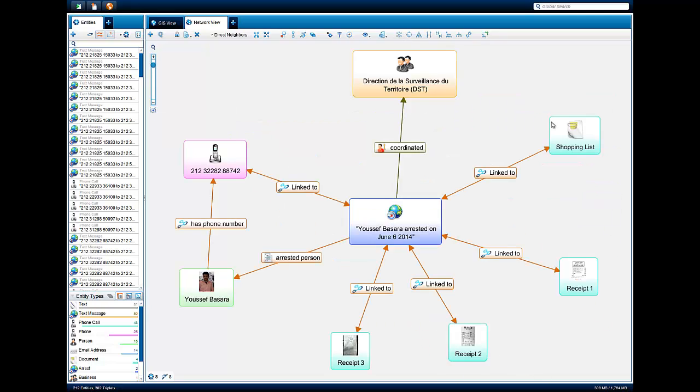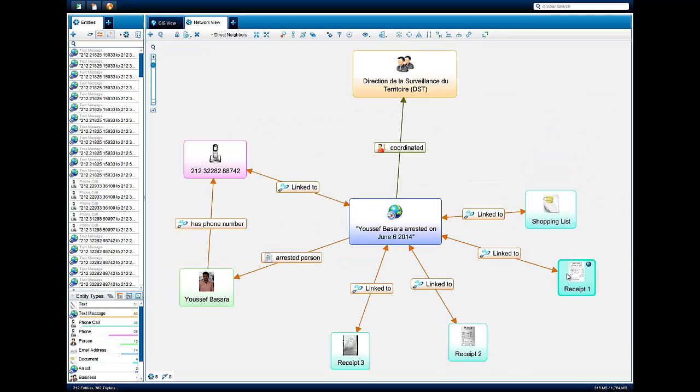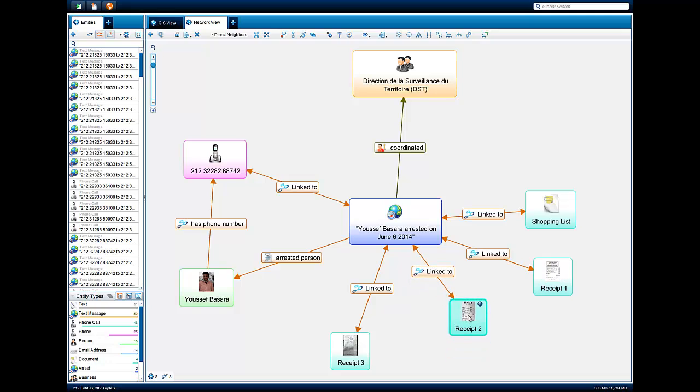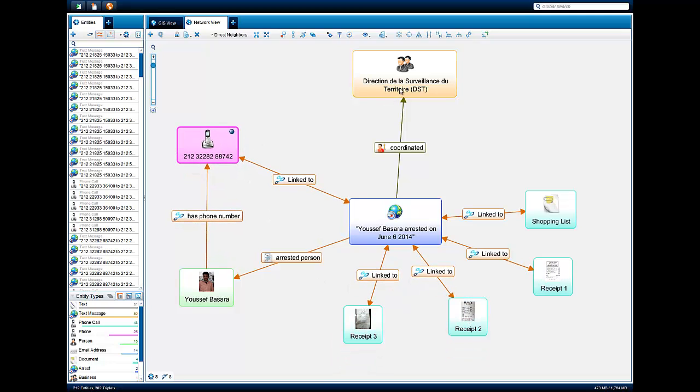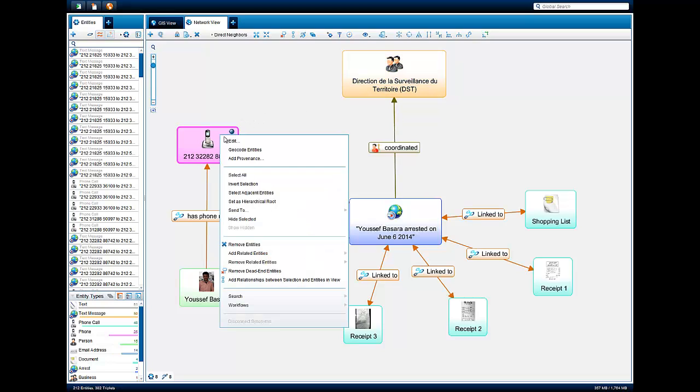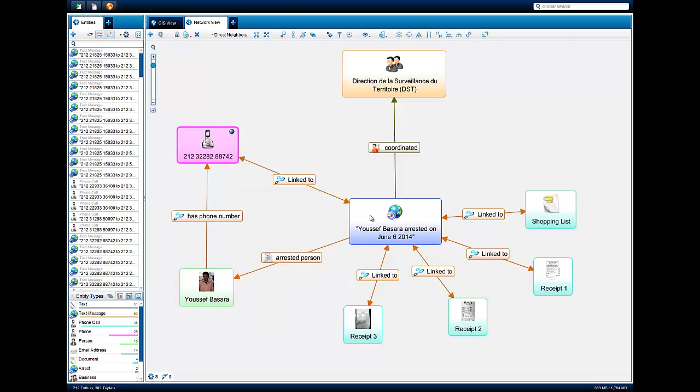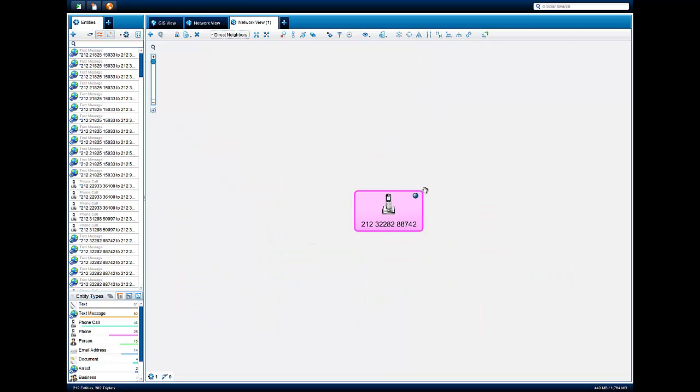On this graph, we see copies of the pocket litter, documents that were found on his person and ingested into Semantica. Additionally, we have the data that law enforcement officers were able to extract from his phone. Let's move Basara's phone over to another network view for further analysis. Now, let's dig deeper into the data that the DST obtained from Basara's phone.